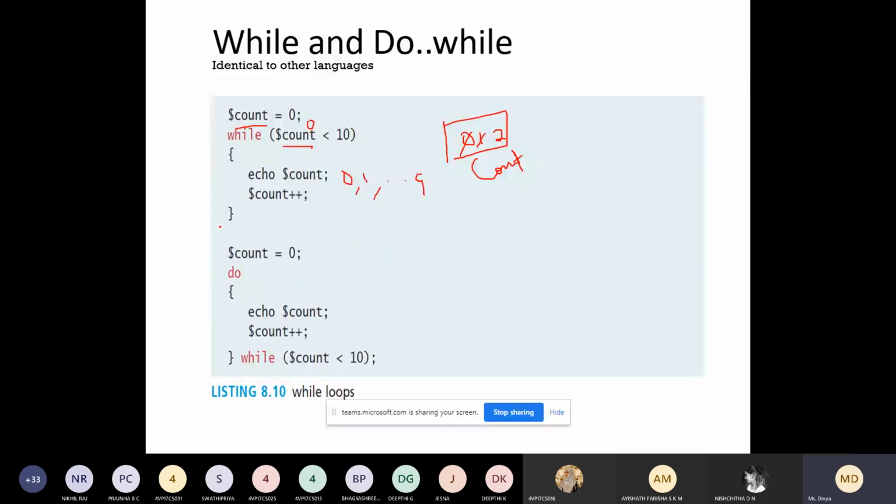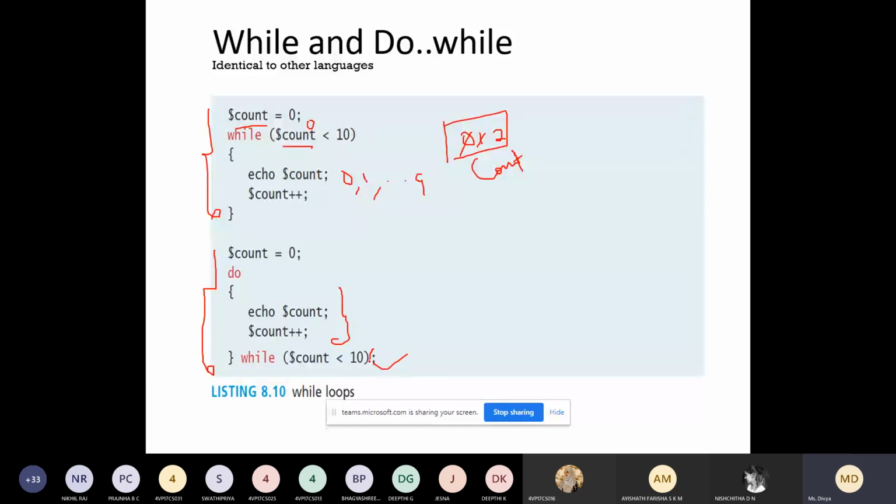Okay. So this is using while loop. And this is using do while loop. So the difference you already know. In the while loop, you are checking the condition and then you are executing the statements. But here in do while, first without checking the condition you will execute the statement and then you go for checking the condition. Similar to C.